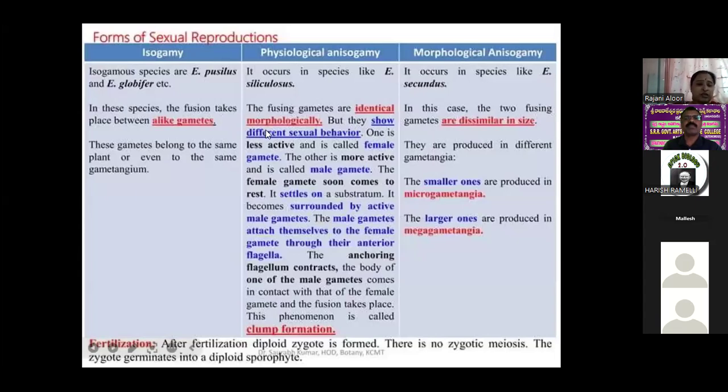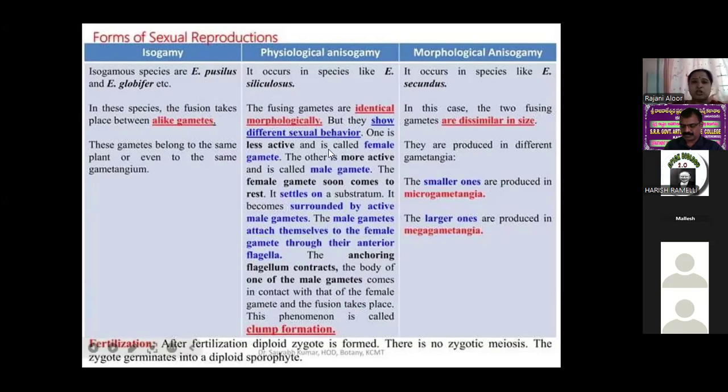Coming to the sexual reproduction, there are three stages: one is isogamy, second is physiological anisogamy, third is morphological anisogamy. Isogamy species are Ectocarpus pulchellus and Ectocarpus globifer. These examples are very, very important; you can learn both by heart. Here, in these species, the fusion takes place between alike gametes. These gametes belong to small plants or even to the same gametangium. This is the isogamous type.